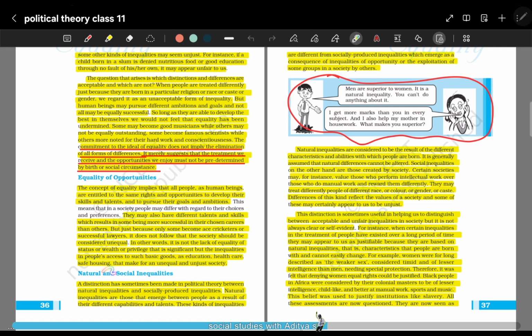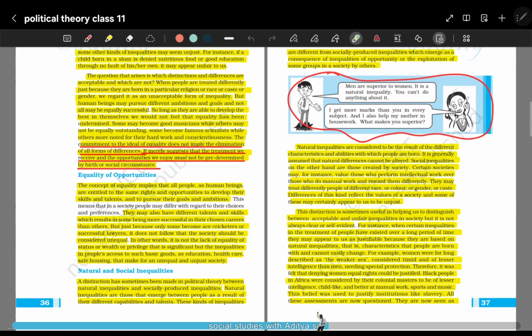Now, natural and social inequalities. Natural inequality is what? These inequalities are natural, based on the person's individual capacity, right? That some person is naturally a genius, some person is naturally athletic. That is a natural difference, right? That is God given, that is from birth, by birth.